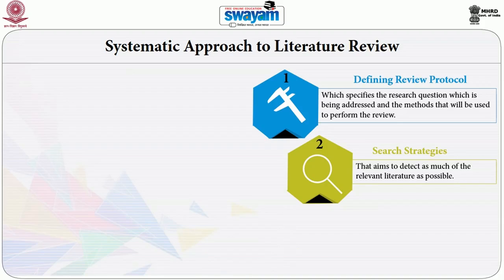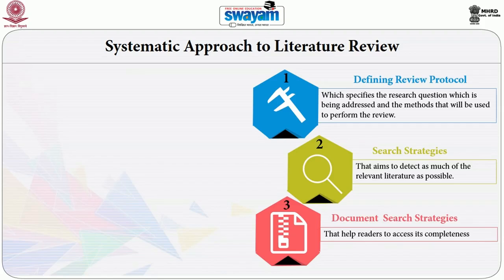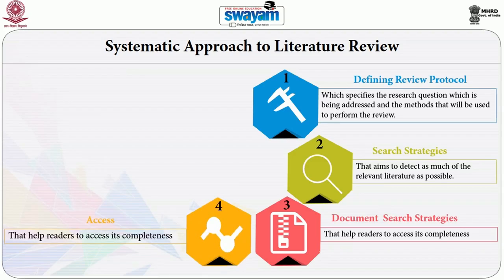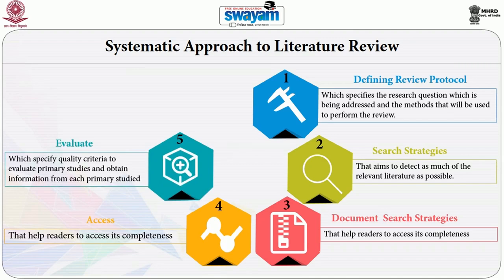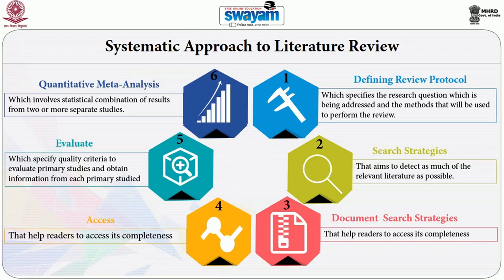Define well defined search strategies that aim to detect as much of relevant literature as possible. Document search strategies that help readers to assess its completeness. Assess research studies by defining inclusion and exclusion criteria. Evaluate research studies which specify quality criteria to evaluate and obtain information from each primary study. Quantitative meta-analysis involves statistical combination of results from two or more separate studies.